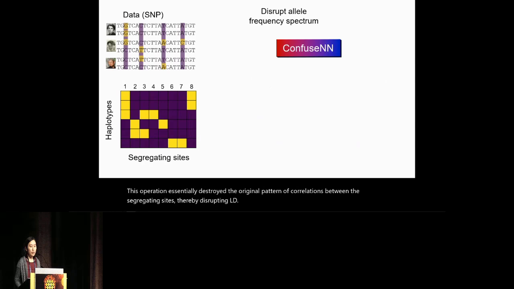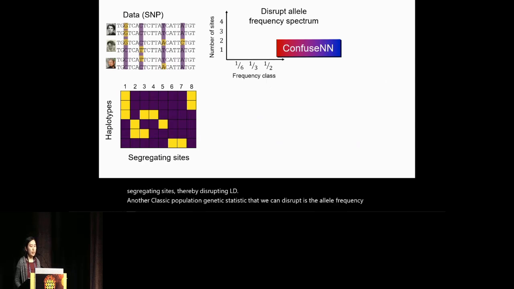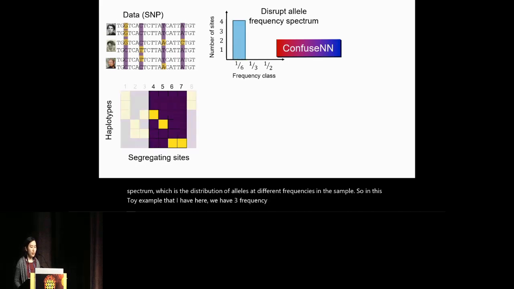Another classic population genetic statistic that we can disrupt is the allele frequency spectrum, which is the distribution of alleles at different frequencies in the sample. So in this toy example that I have here, we have 3 frequency classes. The singletons that only appear once, as seen here in sites 4, 5, 6, 7, so a total of 4 sites.